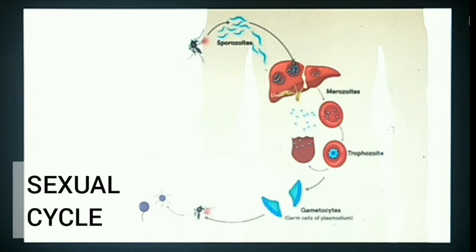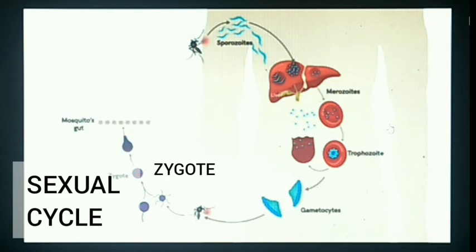Thus, sexual reproduction completes in the stomach of the mosquito, where the male and female gametes fuse to form a zygote. The zygote enters the stomach wall and changes into a cyst called oocyst.